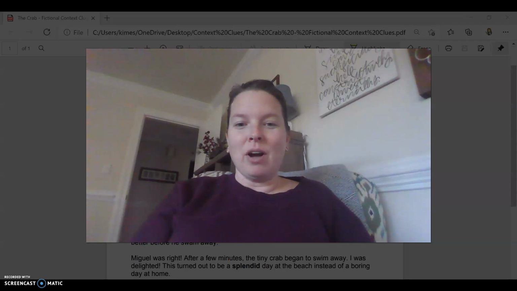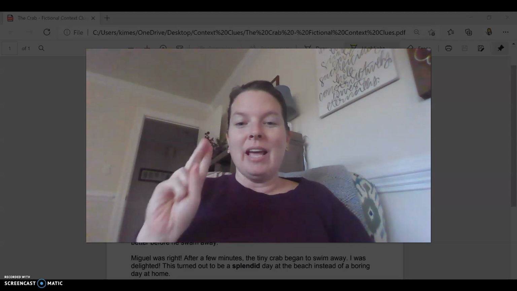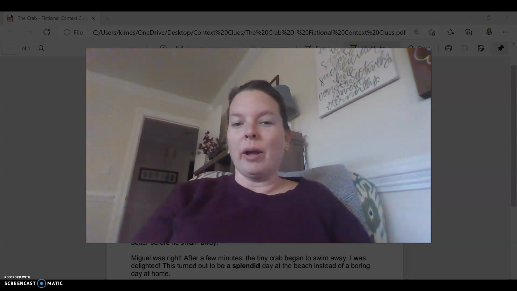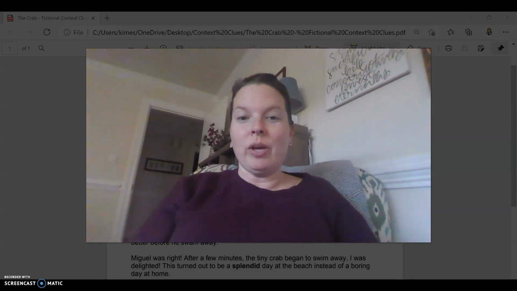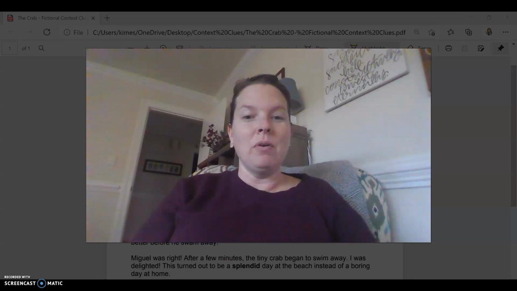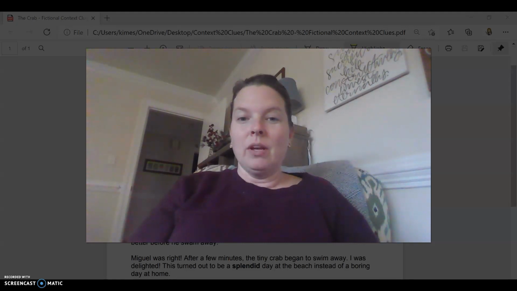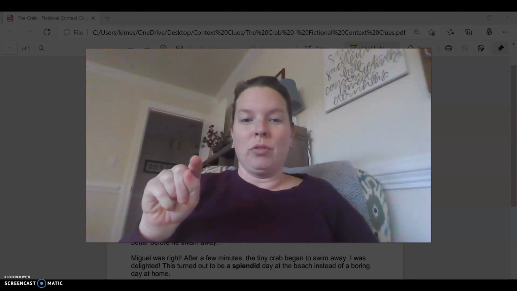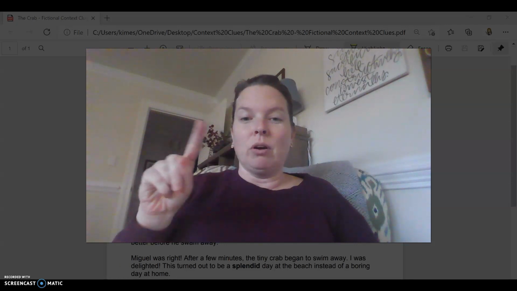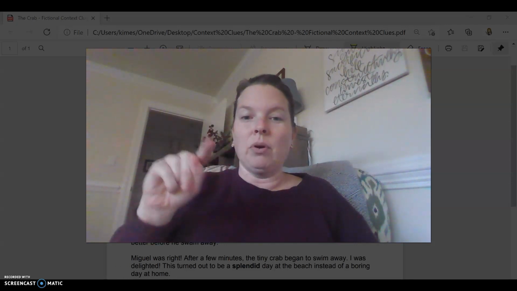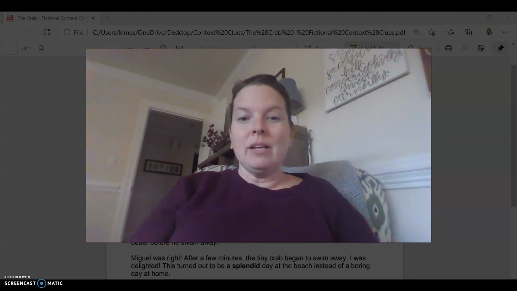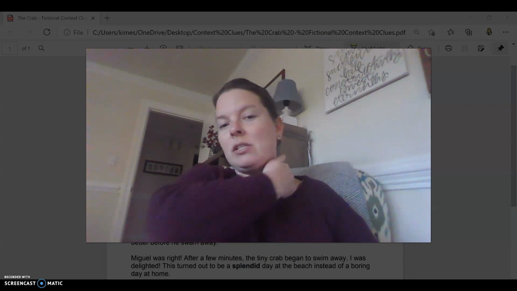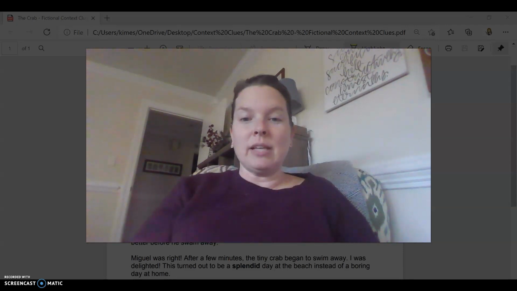So far we have talked about definitions and inferencing. So let's review real quick. We use context clues when we're reading a passage or a story and we come to a word that we don't know the meaning of. Good readers don't just skip over the word. They look for clues around the story or around the word to help them figure out what the meaning of the word is. So we have talked about how when we read nonfiction passages, the author typically gives us a